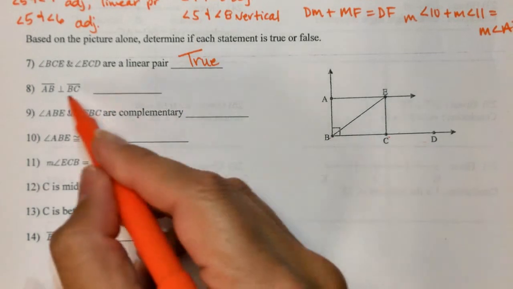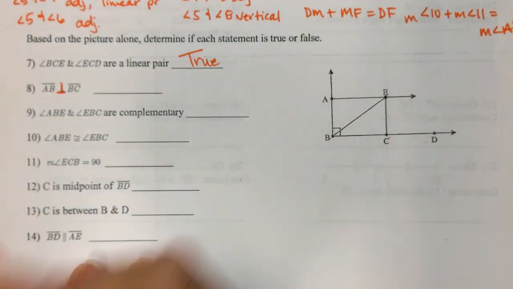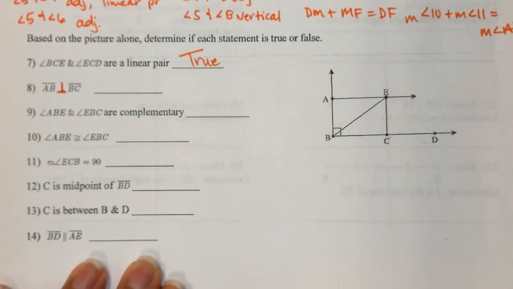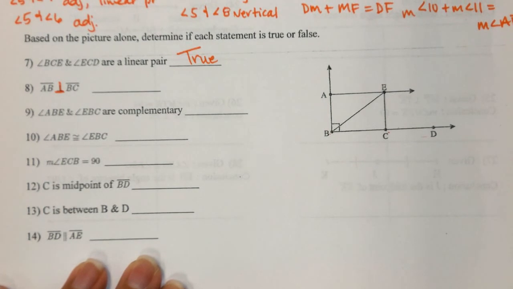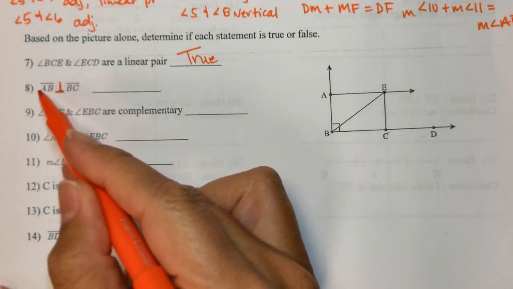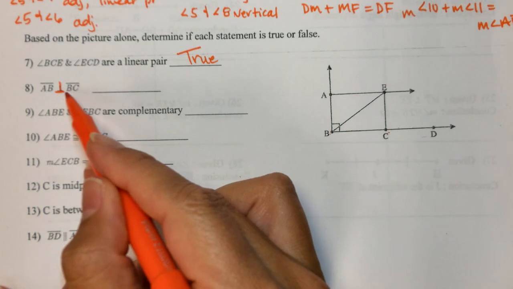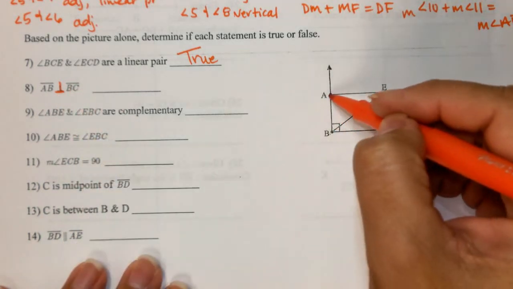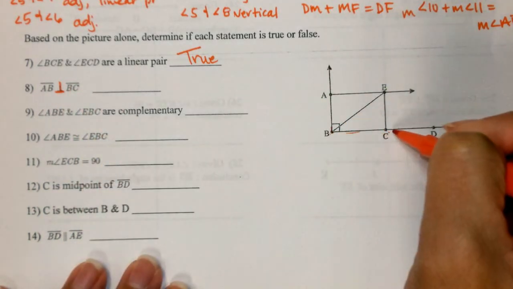All right, so I talked about this guy last night with the student in tutoring. An upside down T means perpendicular, and perpendicular means 90-degree angles. So where these two lines meet form a 90-degree angle. That's what this is saying. Line AB is perpendicular to line BC.